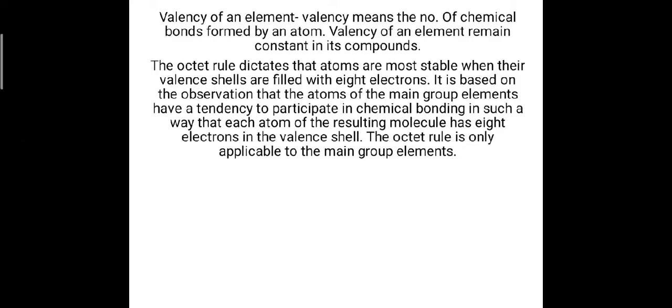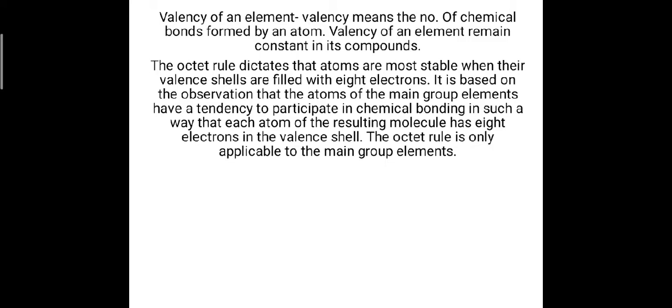The concepts regarding the valency of an element and chemical bonds in compounds get clarified from the electronic configuration, which we studied in the last lecture. Atoms form chemical bonds by using electrons of the outermost shell.